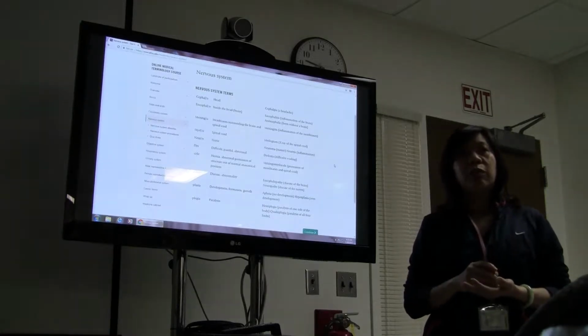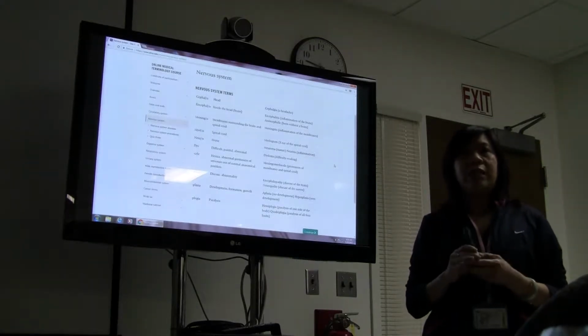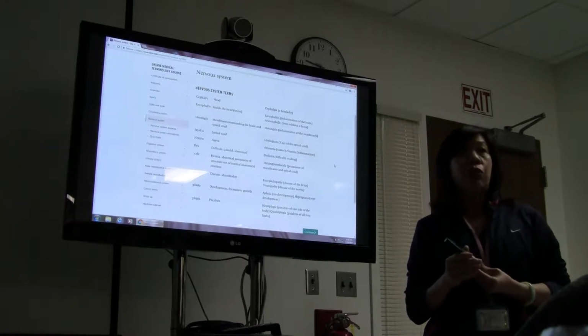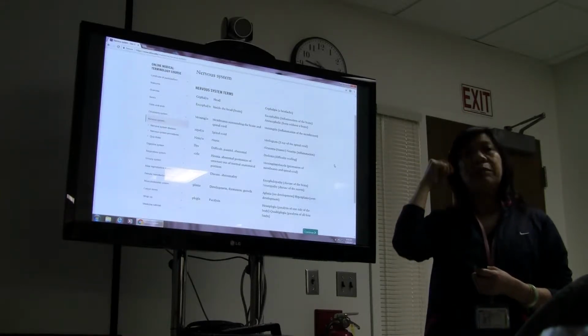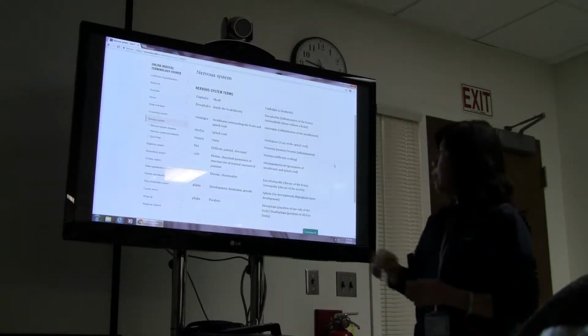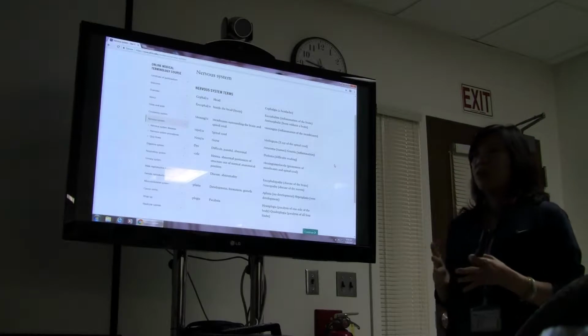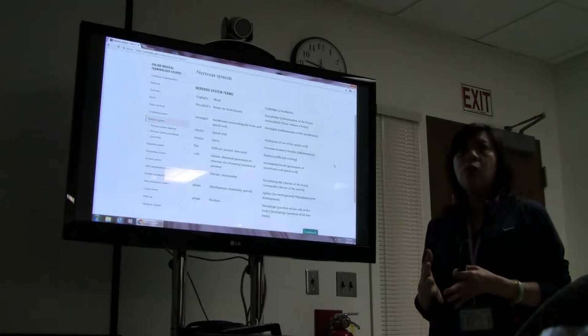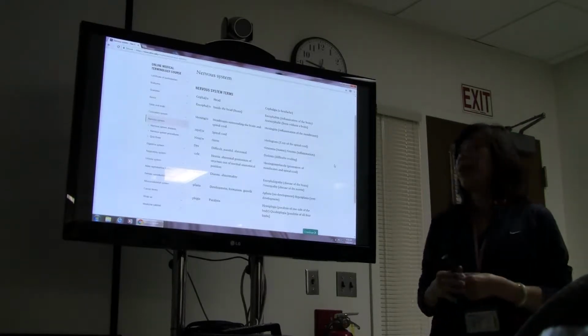Neoplasia, what is neo? You guys haven't learned yet. Neoplasia, meaning new growth. Neo, N-E-O, usually means new. Okay. So plegia, paralysis, that means that the nerve function is not well at that section of the body.